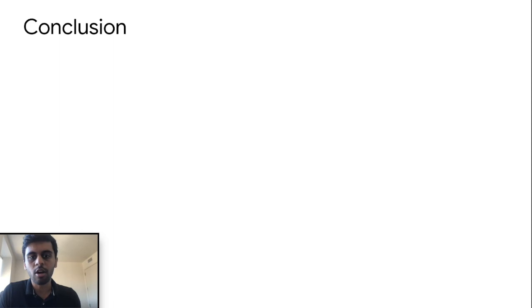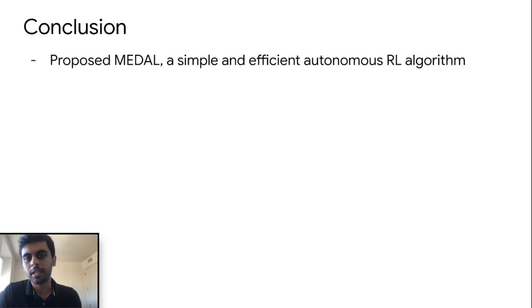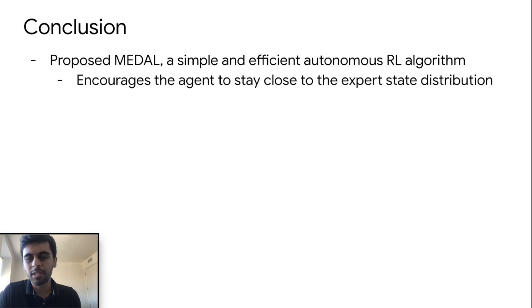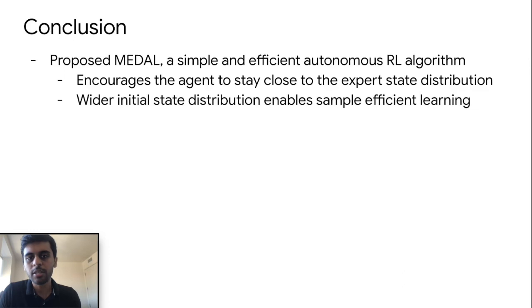To conclude this talk, we propose MEDAL, a simple and efficient autonomous RL algorithm. The key idea in MEDAL is to keep the agent close to the expert policy state distribution. Additionally, MEDAL results in wider initial state distributions to try the task from, improving the overall efficiency.